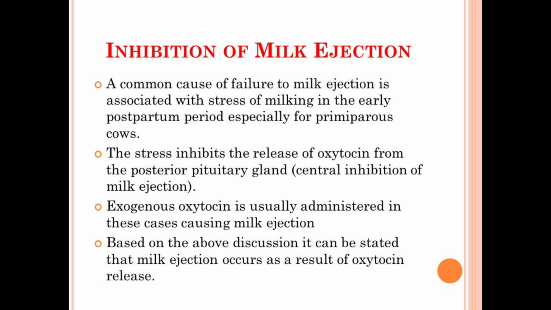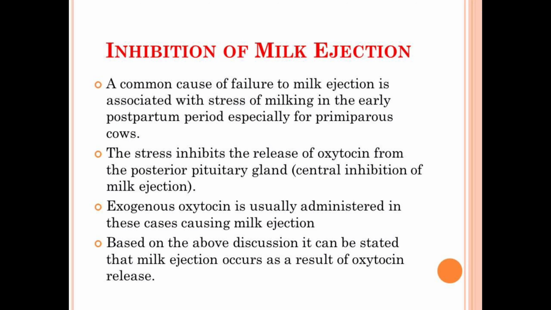In simple terms, if the dairy breed has calved, especially a primiparous one, and after parturition the surrounding conditions favor the overall welfare of that dairy breed, then there will be no inhibition of milk ejection. But if the conditions are stressful, it will lead to milk ejection inhibition, and this is one of the most important common causes.